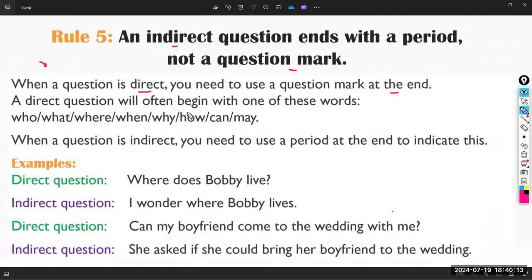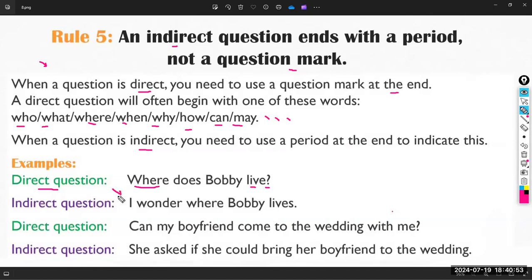A direct question will often begin with one of these words, for example: who, what, where, when, why, how, can, may, will, would, could. Now, when the question is indirect, you need to use a period at the end to indicate this. Absolutely, we have some examples. Notice the example, which is the direct question: "Where does Bobby live?" So notice, this is the WH tool. This is a question, so I have to write the question mark.